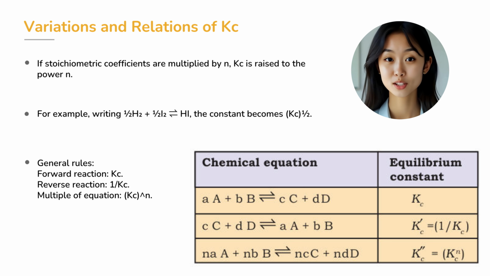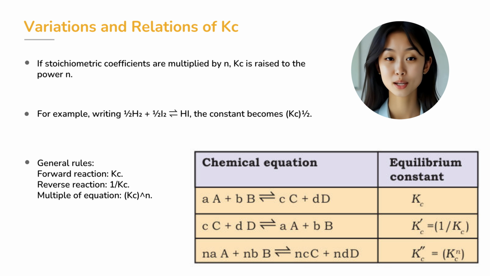Now, a very important point: equilibrium constants change if we rewrite the balanced equation differently. For example, if instead of writing H2 plus I2 gives 2 HI, we write it as half H2 plus half I2 gives 1 HI, the expression for Kc becomes the square root of the original value.